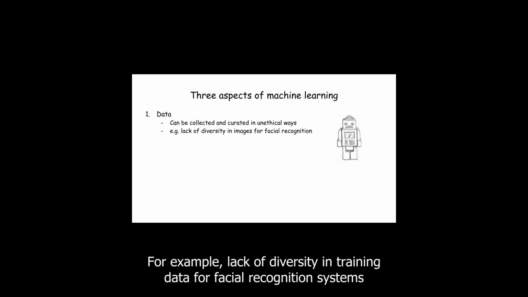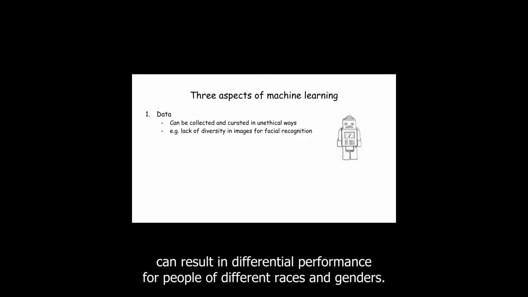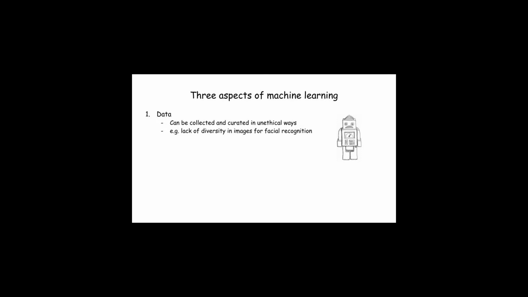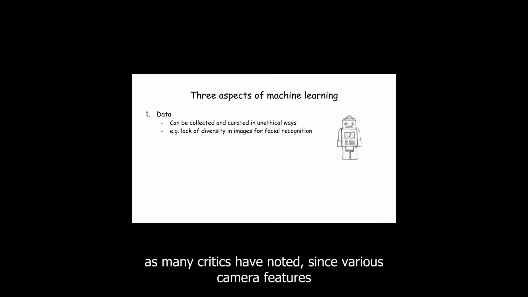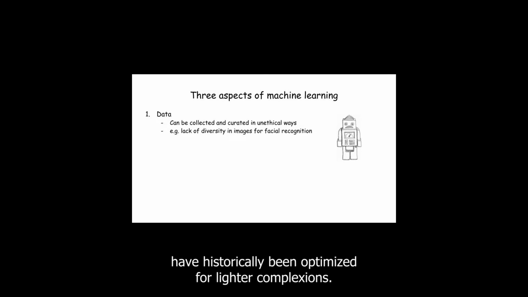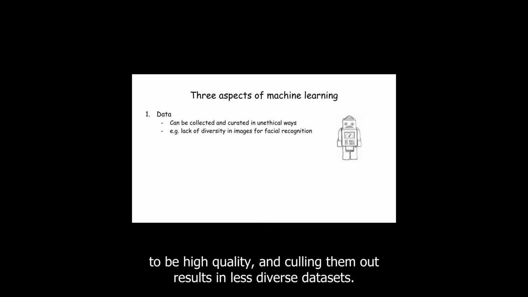For example, lack of diversity in training data for facial recognition systems can result in differential performance for people of different races and genders. Even curating based on image quality is problematic here, as many critics have noted, since various camera features have historically been optimized for lighter complexions. So pictures of people with darker complexions are less likely to be high quality, and culling them out results in less diverse datasets.